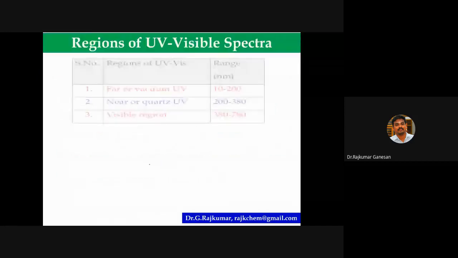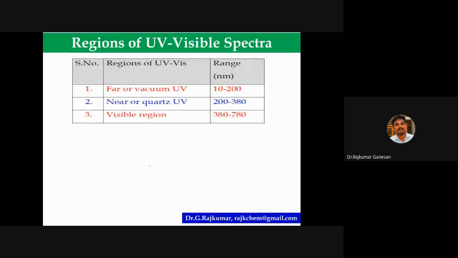You can classify the UV visible spectra into various regions. The far or vacuum UV is 10 to 200 nanometer. The near or quartz ultraviolet region is 200 to 380 nanometer. The visible region is more important. In some textbooks, they have mentioned 400 to 800 nanometer. So 400 to 800 nanometer is called the visible region.